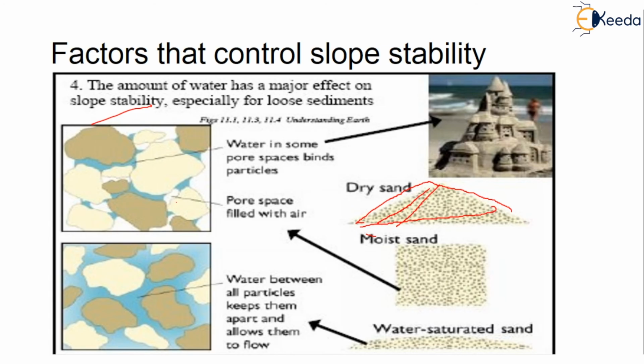Coming to the water saturated sand, it will look like this. So these are the three different types which we are looking at. This is moist sand. This is water saturated sand. Water saturated, where water will be between all the particles which will keep them bound, which will help them to flow.